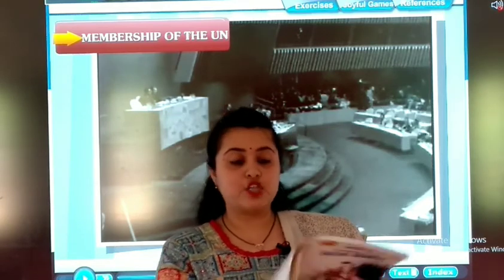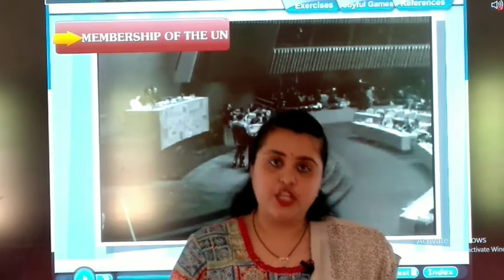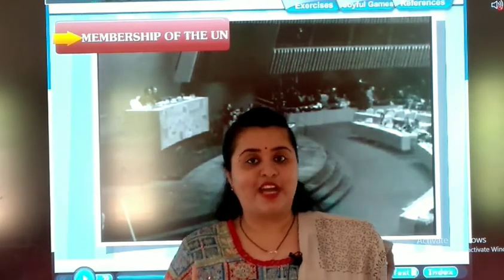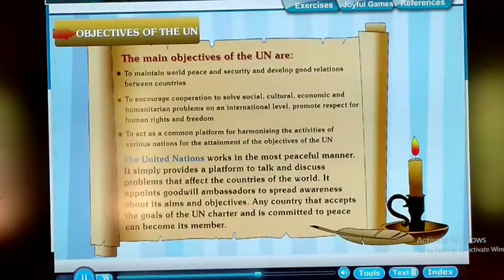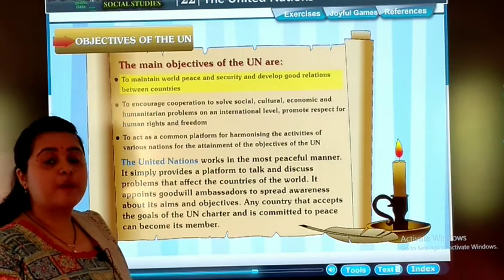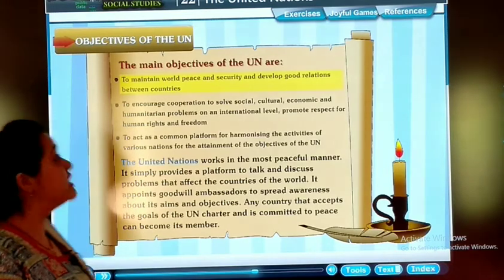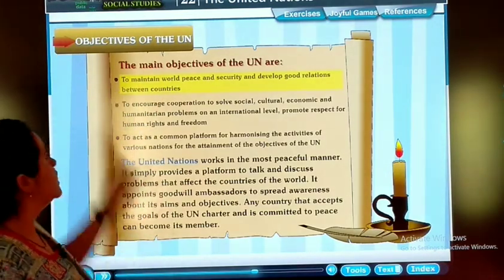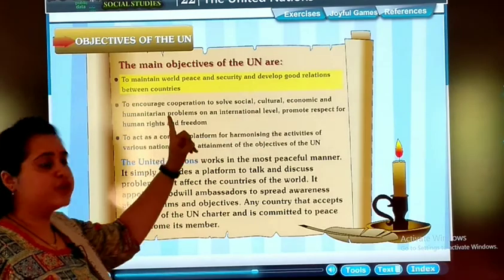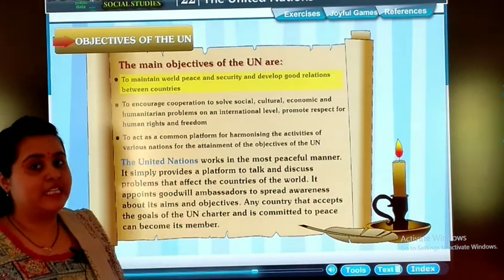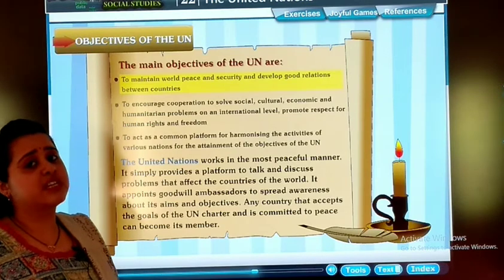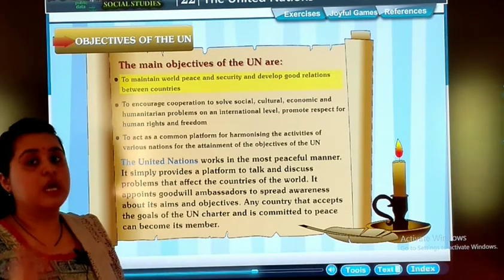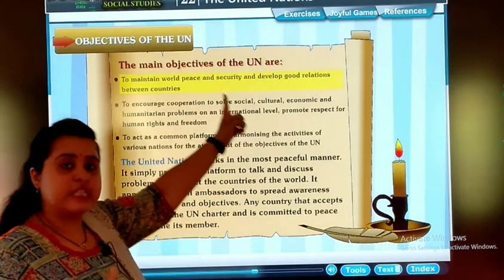So let's move to the topic, that is objectives of the UN, on page number 135 of your textbook. Objectives of the UN. The main objectives of the UN are to maintain world peace. Students, let's start with our topic on page number 135, that is objectives of the UN. The first one, to maintain world peace and security and to develop good relations between countries. The main motive was peace and security.